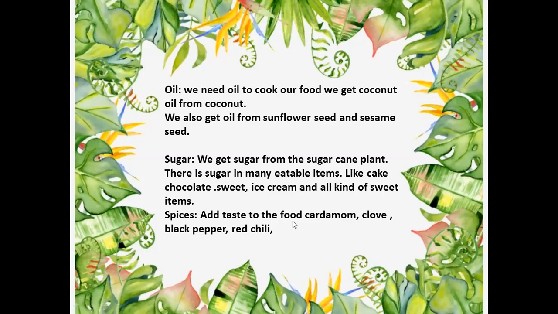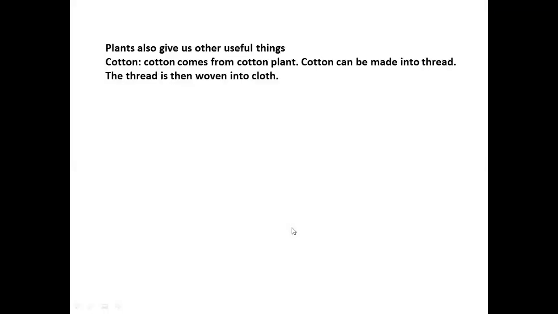Spices add taste to our food, like cardamom, clove, black pepper, and chili. All these items like black pepper, red chili, cloves, and cardamom we are getting from a plant, and they add a spicy taste to our food. So how important the plant is for us and for animals.